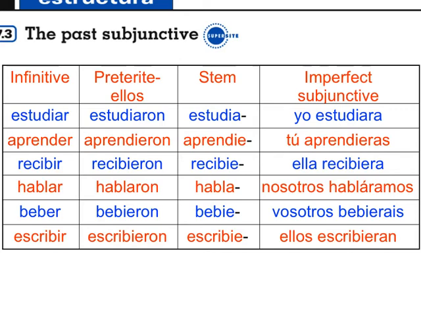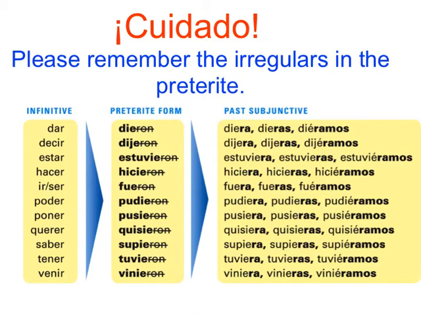Here are the preterite ellos forms. That's the preterite ellos form right there. Remember, they all end in -ron regardless of what kind of verb they are. And then after you drop the -ron, you have the stem. And then you're going to add ra, ras, ra, ramos, rais, ran. Ra, ras, ra, ramos. Note the accent there. Rais, ran.